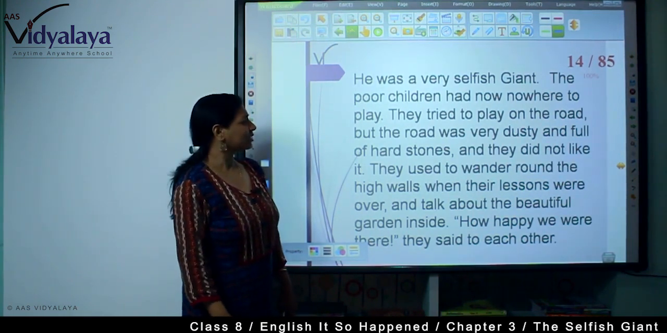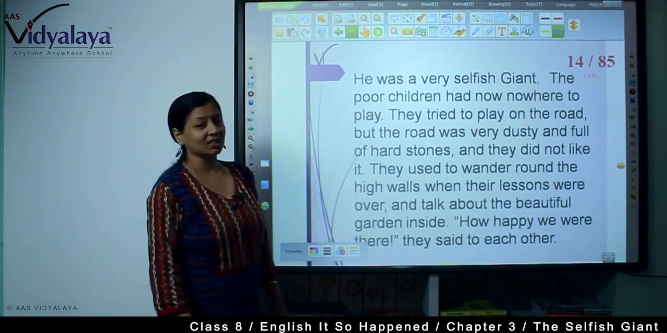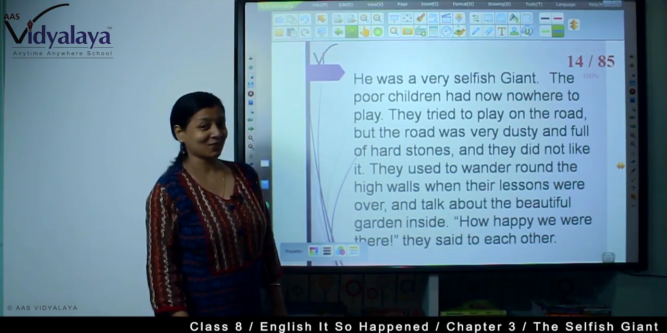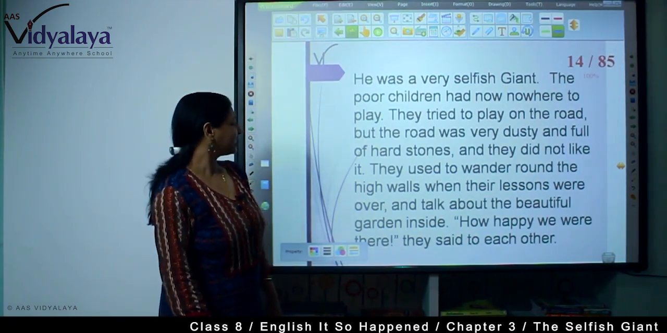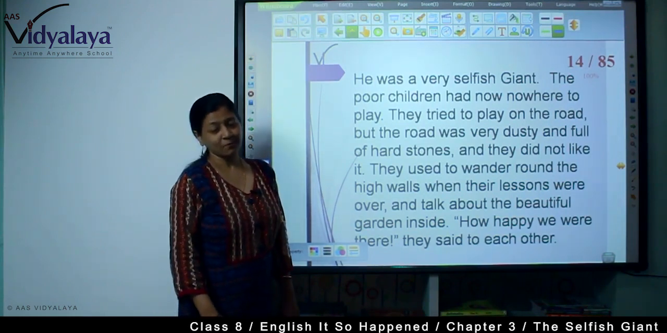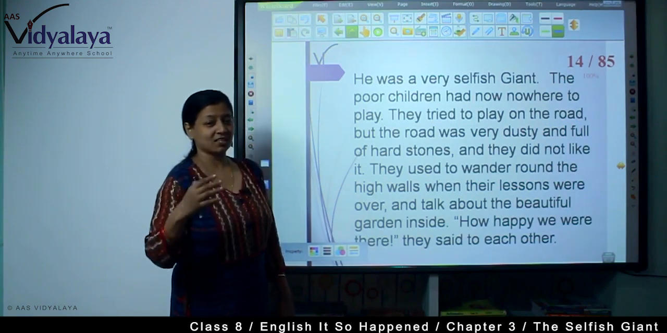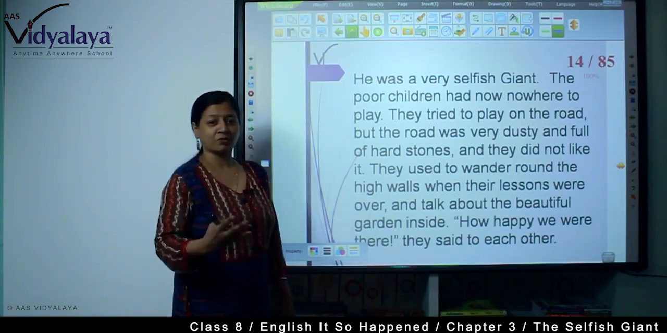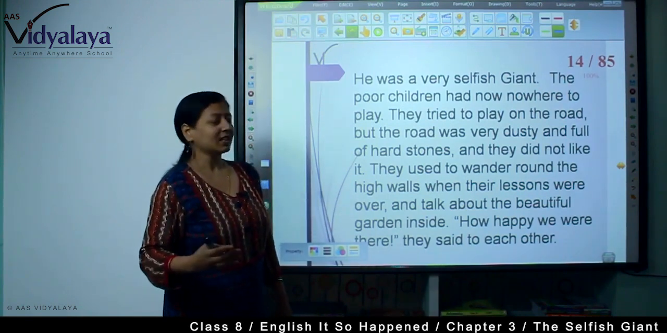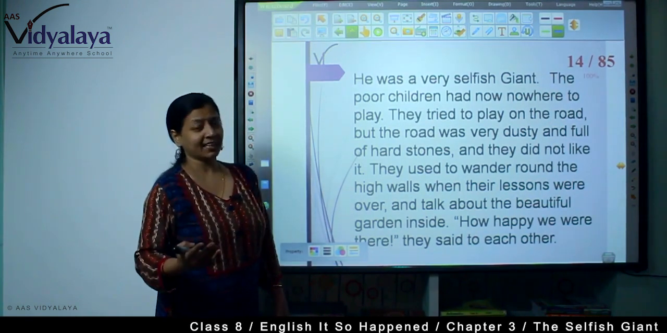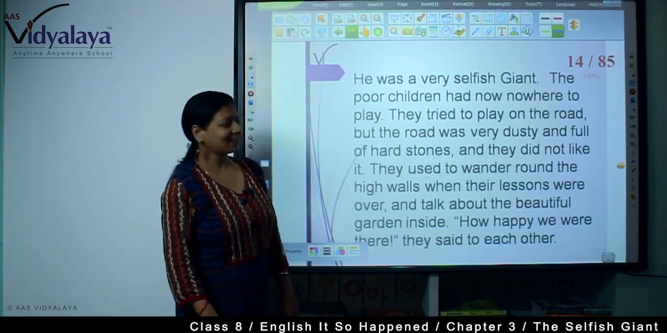They tried to play on the road, but the road was very dusty and full of hard stones. In the garden they had soft grass, but here they had hard stones and they did not like it. Obviously, they were in the habit of playing in a garden where there were peach trees, beautiful flowers, and soft grass, and now on the road it was all dusty and without any grass. It was all full of hard stones, so they didn't like it.